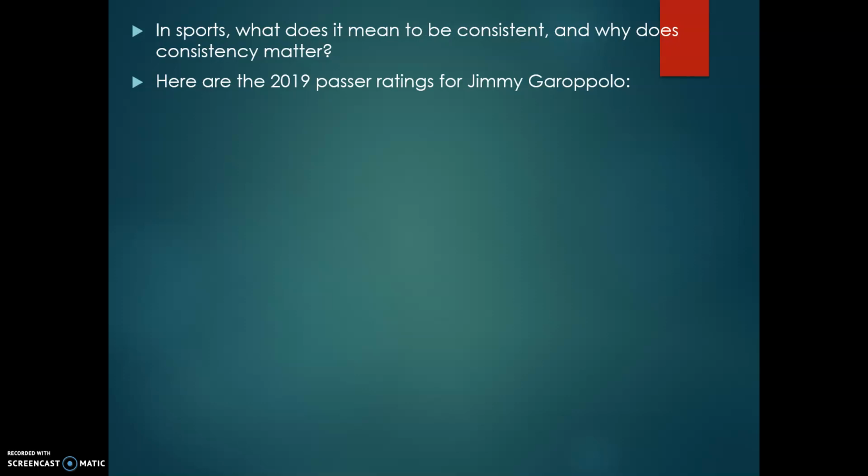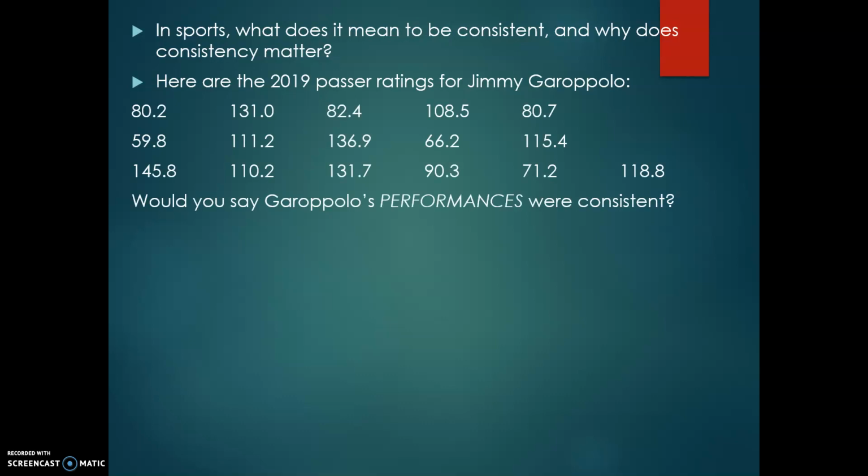So we're going to take a look at the 2019 passer ratings for Jimmy Garoppolo of the San Francisco 49ers. If we look through, there are these 16 data points, one from each game in the regular season. We're going to ask, was he consistent? A passer rating has to do with completions, yardage, incompletions, touchdowns and interceptions and whatnot. But basically, what you need to know is that higher is better and lower is worse.